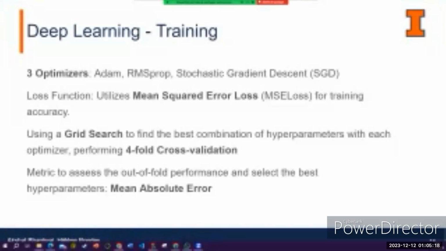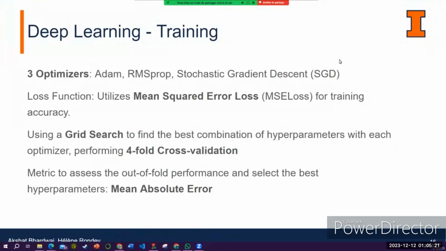To find the best way to train our model, we tested 3 optimizers: Adam, RMSprop, and stochastic gradient descent. Since we are in a regression setting, we are using the mean squared error as our loss function. And to find the best combination of hyperparameters for each optimizer, we use grid search with a 4-fold cross-validation to avoid overfitting. Our metric to find the best combination and the best model is the mean absolute error.